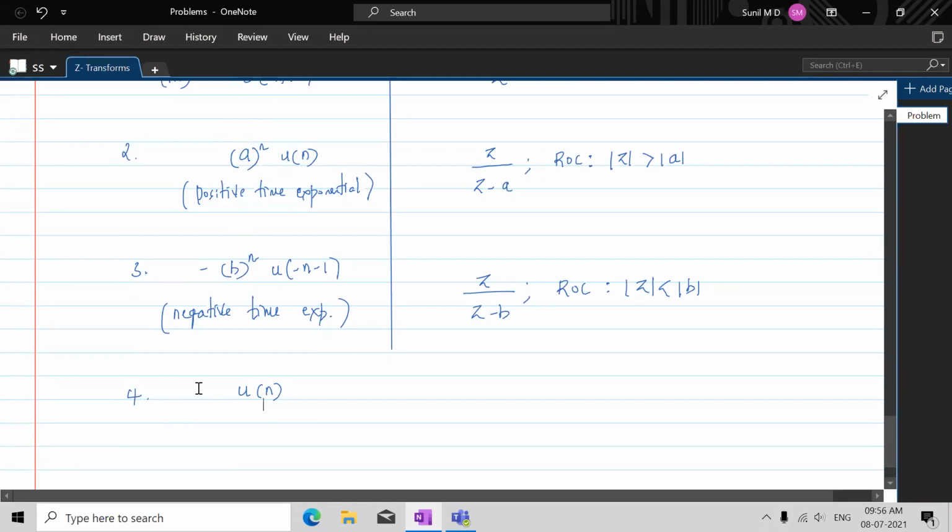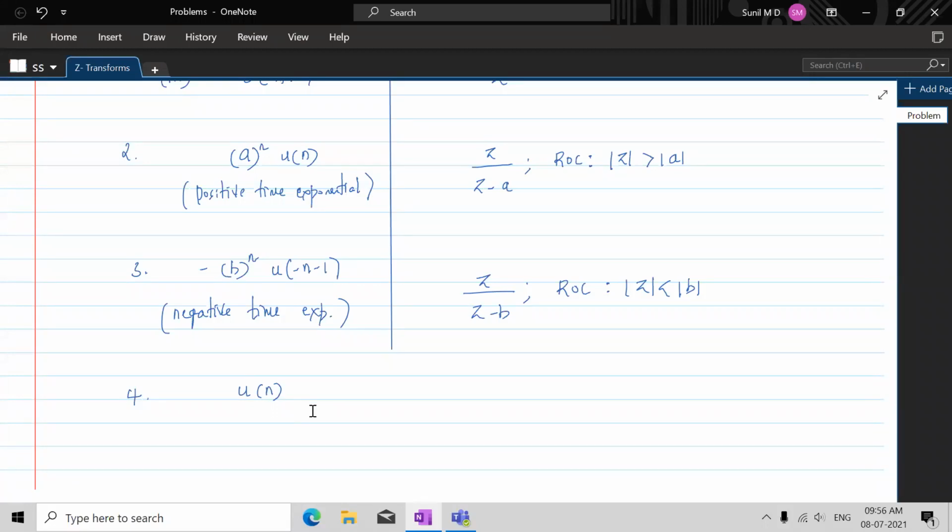Referring to this positive time exponential, can you tell me the z transform of u of n and its region of convergence? Can anybody do that?